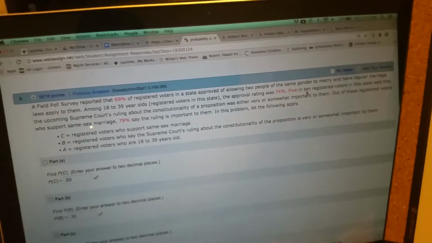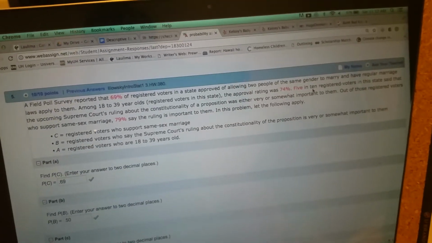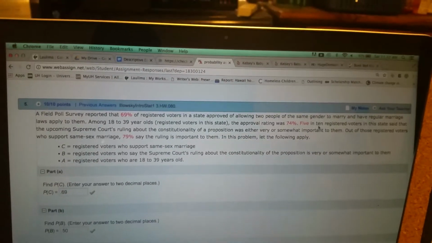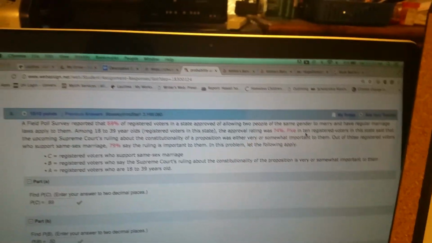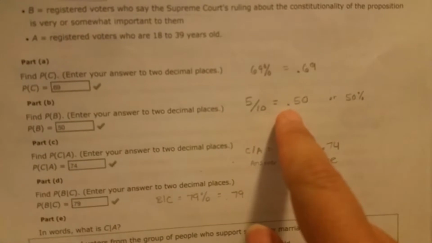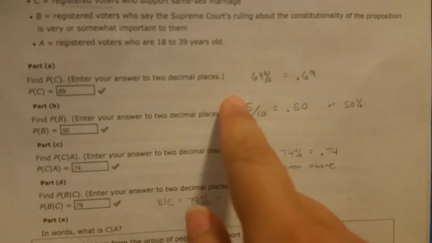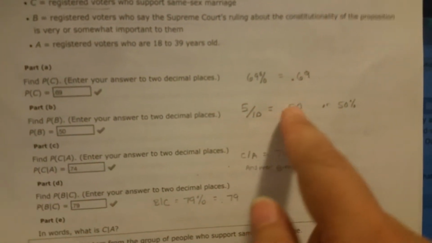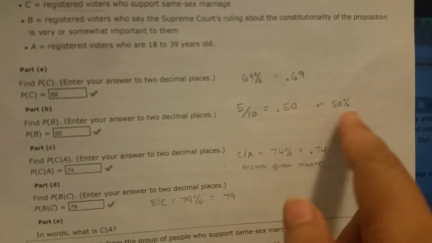That's 5 over 10, and if you break that down in fractions, that's 1/2. Or 5 over 10 equals, when you divide the 5 by the 10, 0.50, or 50%, but we need 2 decimals, so we got 0.50.